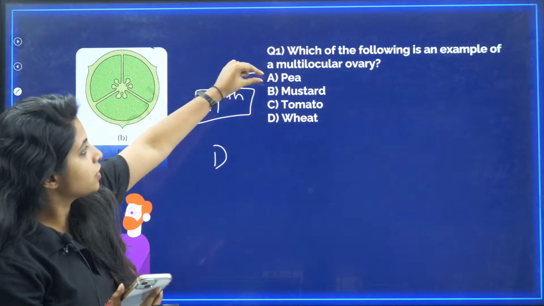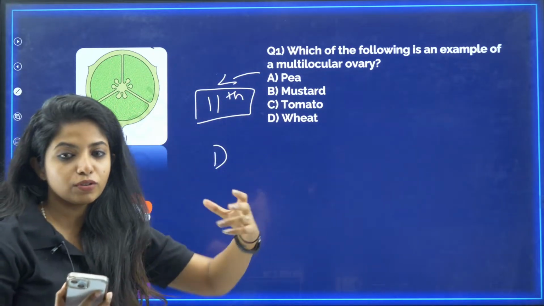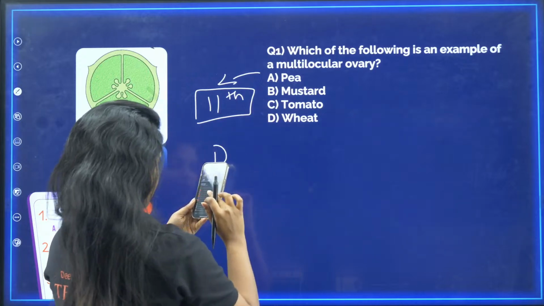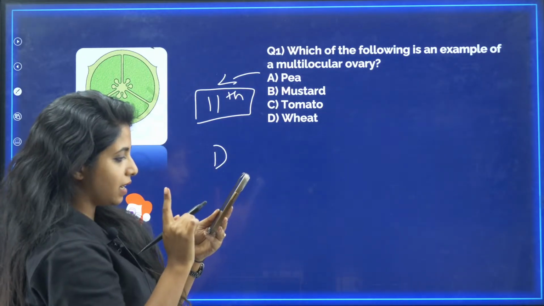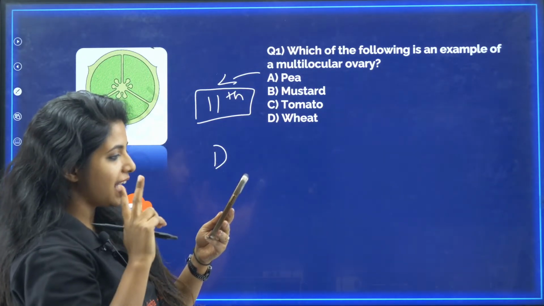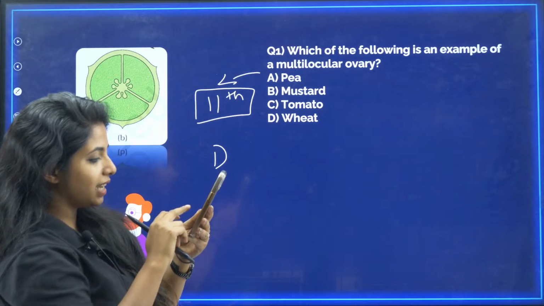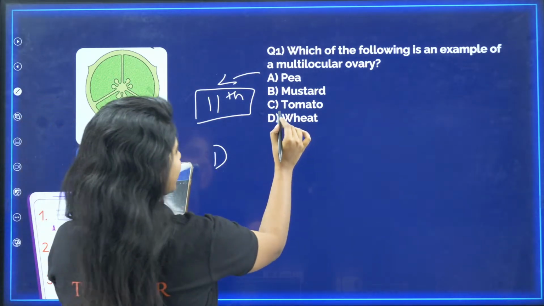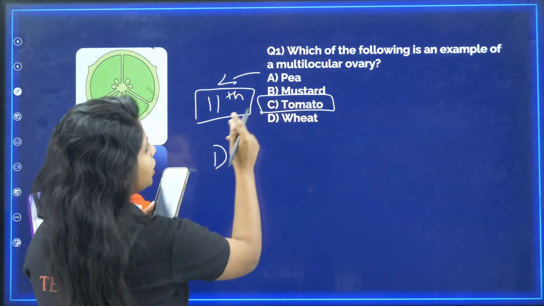So imagine all of this. If you cut them and you see their ovary, how does it look? I saw 2 correct answers by Srishti as well as Subhashini Kannan, and also Shiva Prasad. Yes, the answer is tomato.